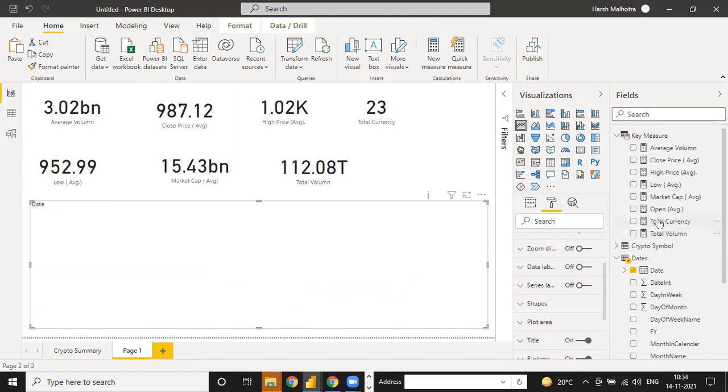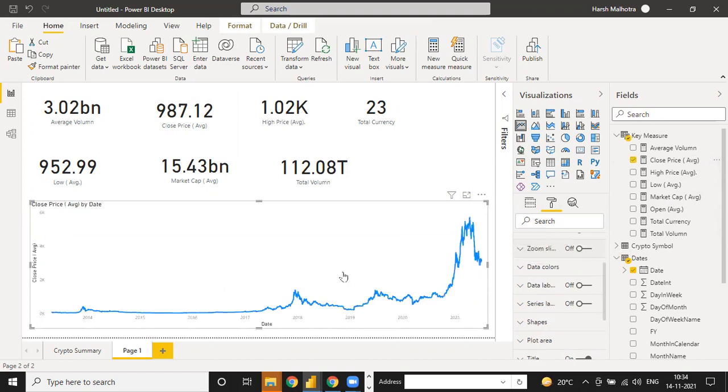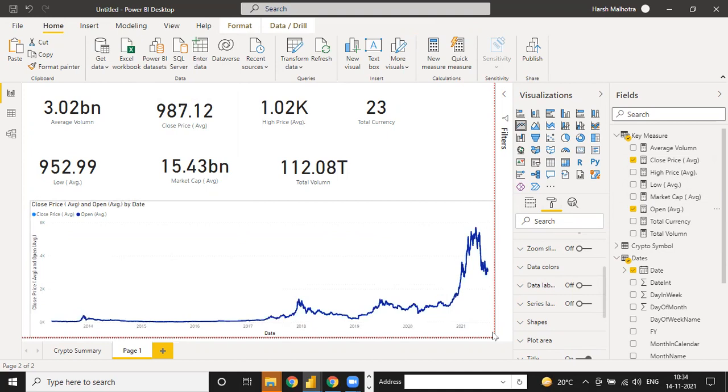Instead of total volume, if we use close price, this is your close price, and now the open price in the same chart. Close price or open price, there is not much difference. See, when you click on this line, 15 October 2016, your close price is 73.56, whereas your open price is 73.79. Okay, so that kind of analysis you can do with this visualization or chart.